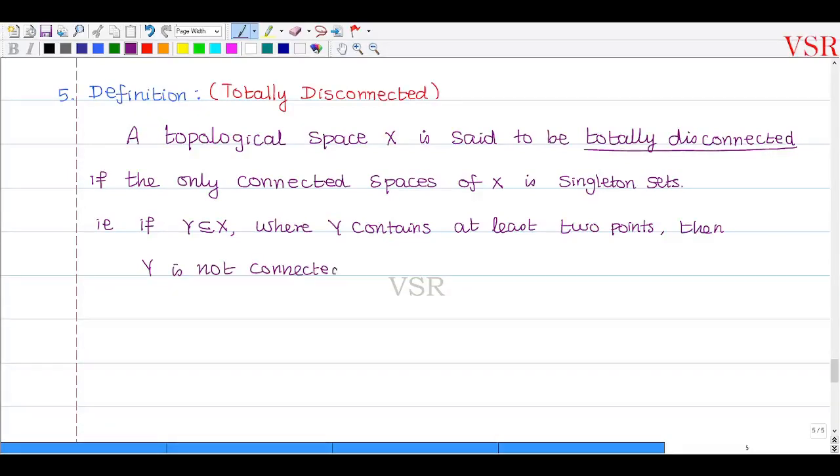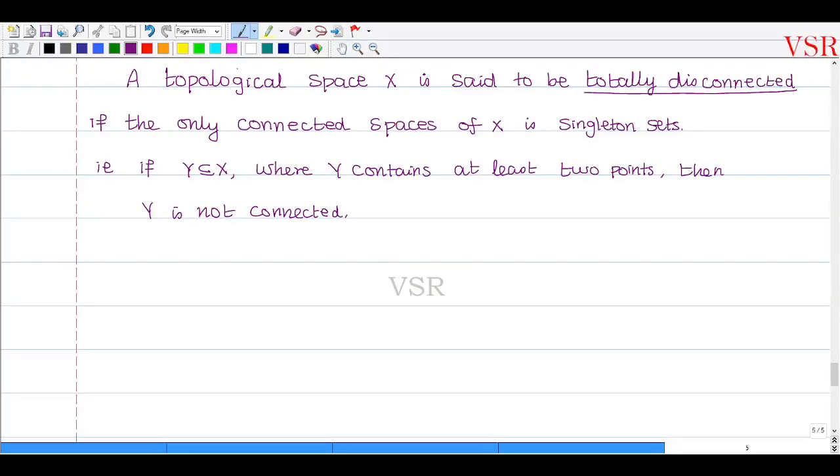That's all. Okay, so the only connected subspaces of capital X are singleton sets. Put another way, a topological space is said to be totally disconnected if the only connected subspace of capital X is a singleton. That is, any set you take from X with a minimum of 2 points will not be connected. That is called totally disconnected.